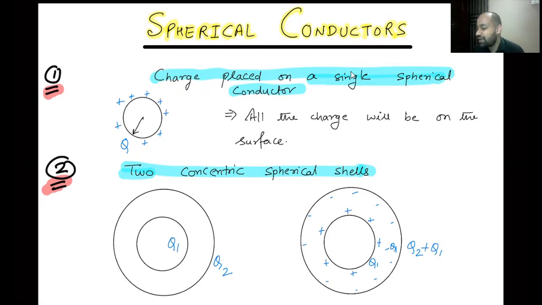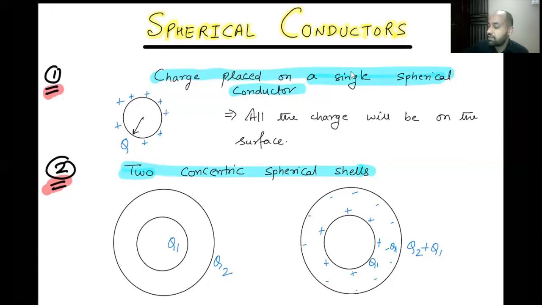Hello students, today we are going to talk about spherical conductors. Before this, we have already talked about the basic properties of conductors. So we know that in conductors, net electric field is zero in steady state. We already know about conductors with a cavity, in both cases, whether the cavity has charge or doesn't have charge. So today we'll talk about spherical conductors and all the possible variations.